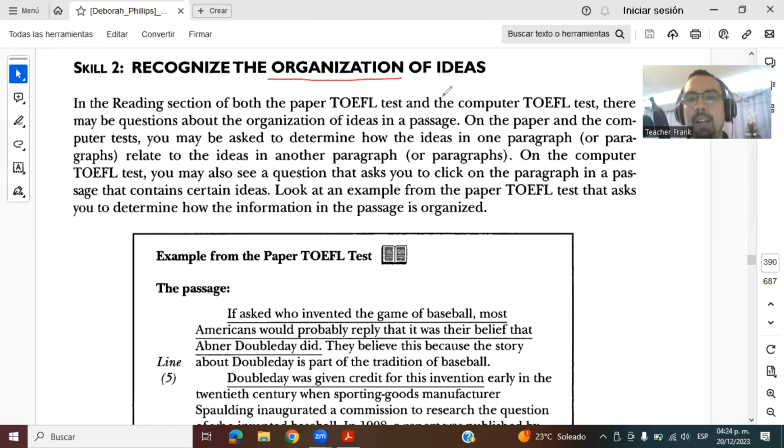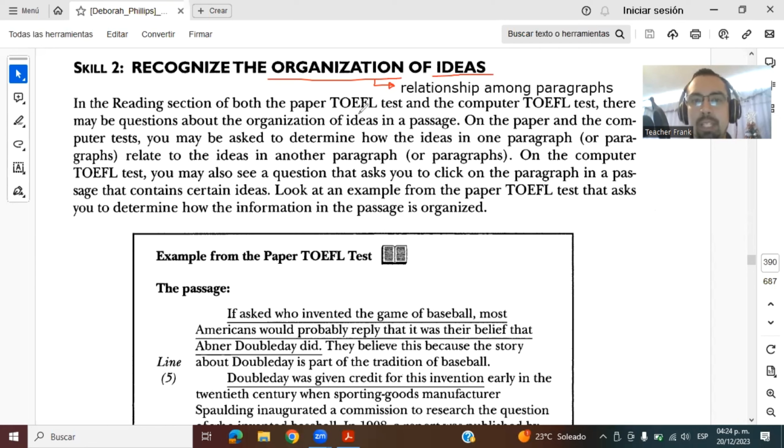Okay. And when we talk about organization of ideas, in this case, we're talking basically about the relationship between paragraphs, right? So relationship, well, let's say among paragraphs, right? Remember that between is between two and among is three or more, right? So in this case, there are sometimes more than two paragraphs. There are three or four or five. So it's the relationship between or among those paragraphs, right?